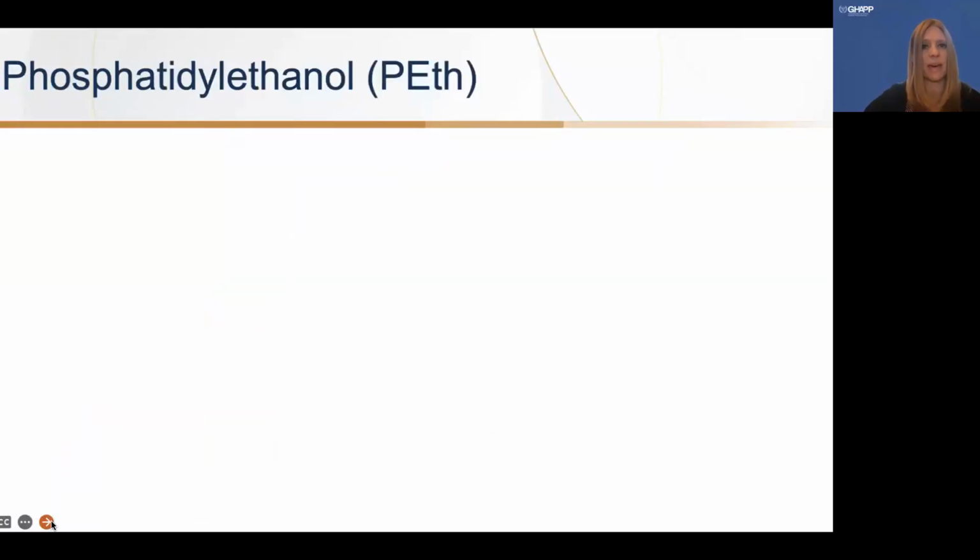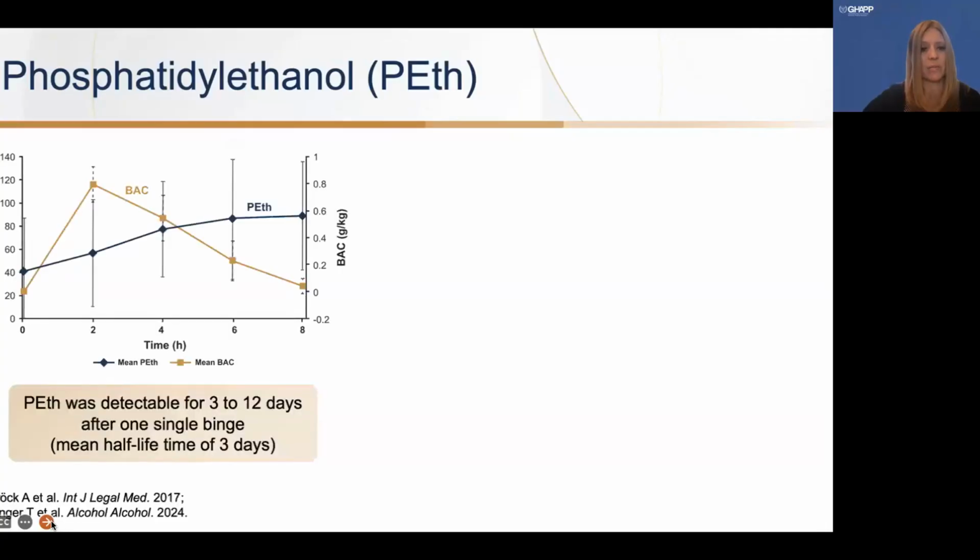So let's talk again a little bit more about what the PEth is. This is the phosphatidylethanol. It is a serum biomarker, and it's detectable for 3 to 12 days after one single binge. And its half-life is about 3 days. So this is a very helpful marker because, as you can see in this chart here, the blood alcohol content peaks after about 2 hours and then goes back to baseline by about 8 hours. But the PEth remains elevated. So it's very helpful to help measure and quantify how much someone is drinking.